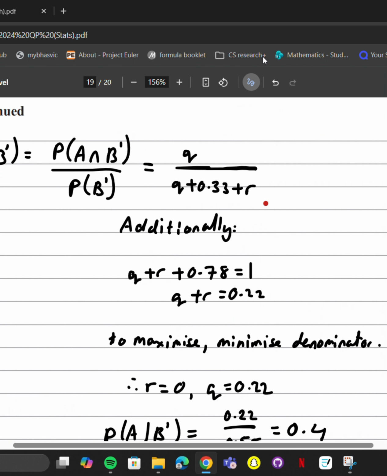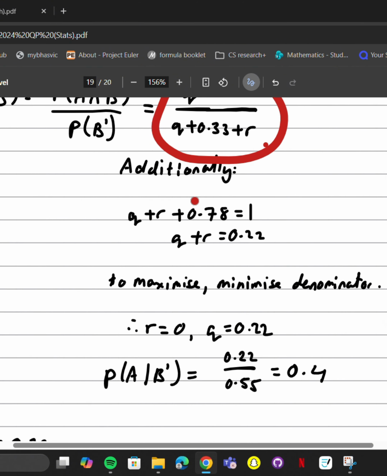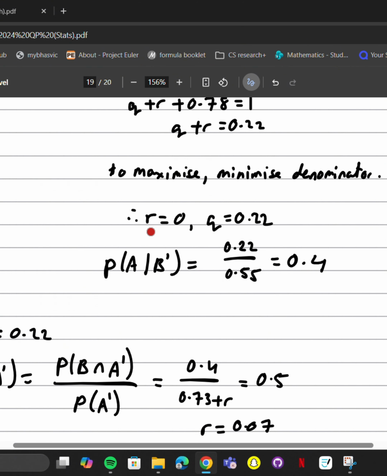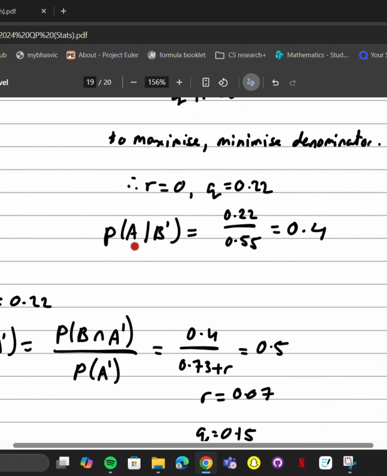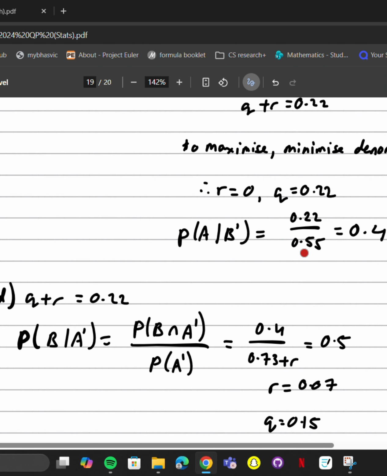What we're trying to do is maximize this fraction. To do that, you want to make the denominator as small as possible and the numerator as big as possible. So we try to make R equal 0 and Q as big as possible, and that will maximize this fraction. Setting R to be 0, Q would therefore be 0.22. So the maximum value of this would be 0.4.